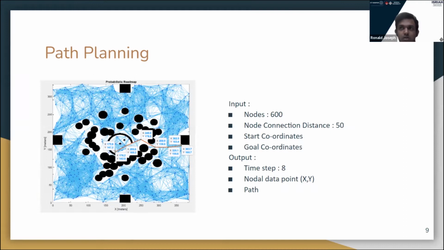And I have discussed something about narrow passages. So it depends upon the sampling density. If more is the sampling density, it can form a path even through narrow passages. And the second phase is the query phase, in which after all the blue part is obtained, we join the start coordinates and goal coordinates over the blue node lengths.